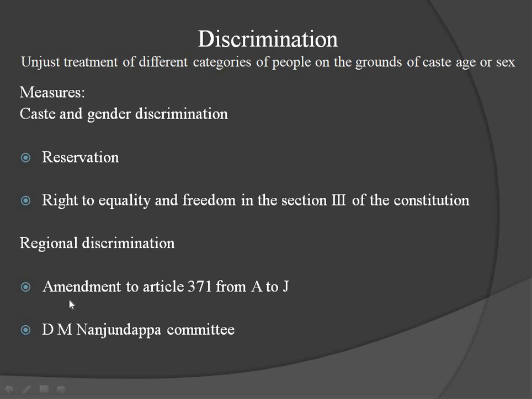Regional discrimination, how to solve? For regional discrimination, mainly a constitutional amendment was made to article 371 from A to J. And by this, backward regions have been given special rights. By this, those regions can come up and develop like developed regions.